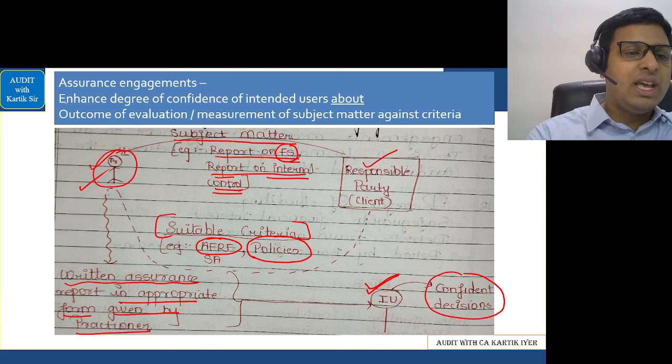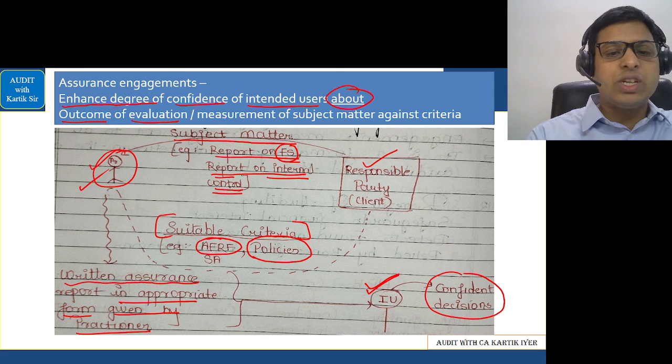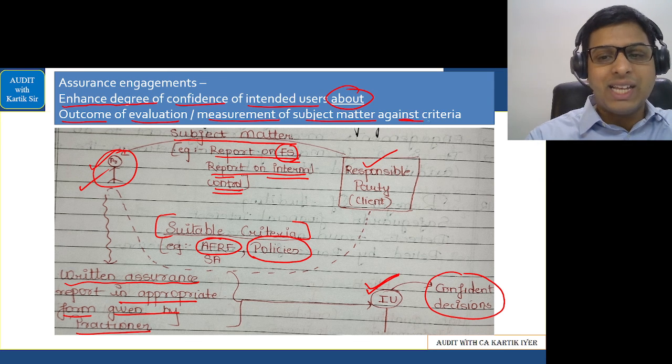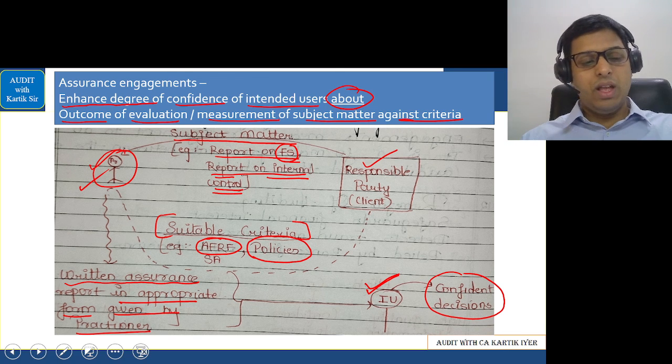So you can now understand. See, assurance engagement enhances the degree of confidence of intended users about the outcome of evaluation or measurement of subject matter against the criteria. Subject matter is the work that you're doing, and criteria is the benchmark against which it will be compared. Okay. Let's go further.